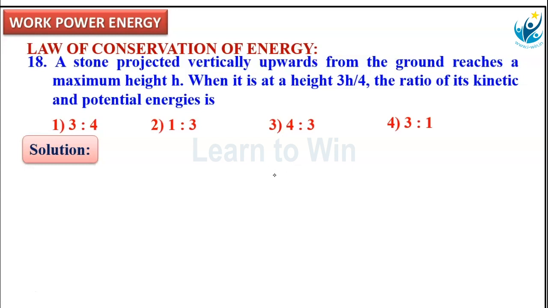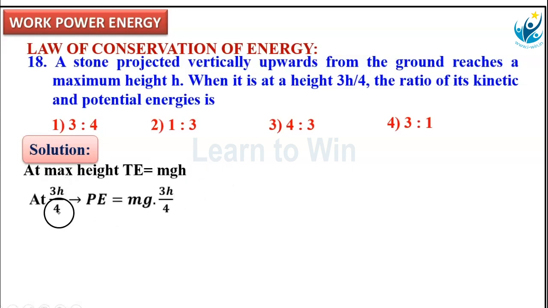Velocity 0 means what is its kinetic energy? 0. Means for this object at the highest point total energy is mgh only, potential energy form. That means at every point in its journey, total energy is equal to mgh itself. At every point in its path of journey total energy is mgh.